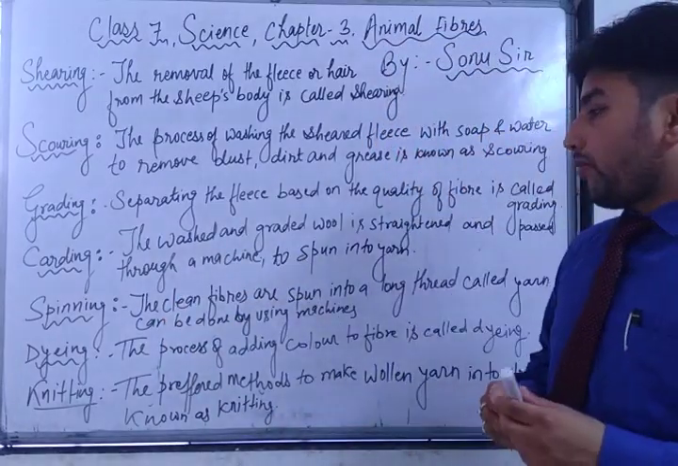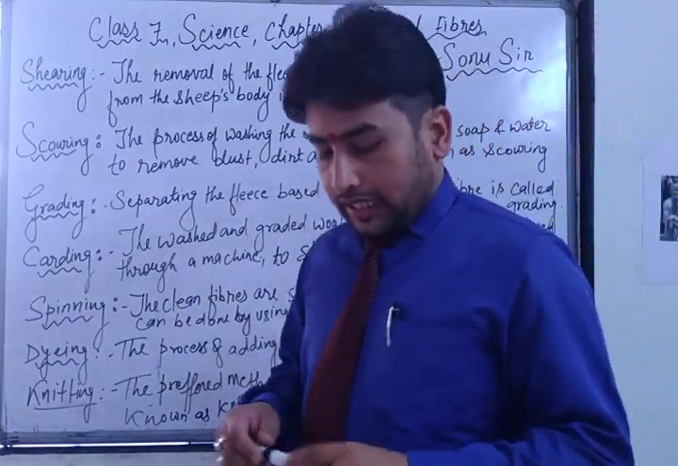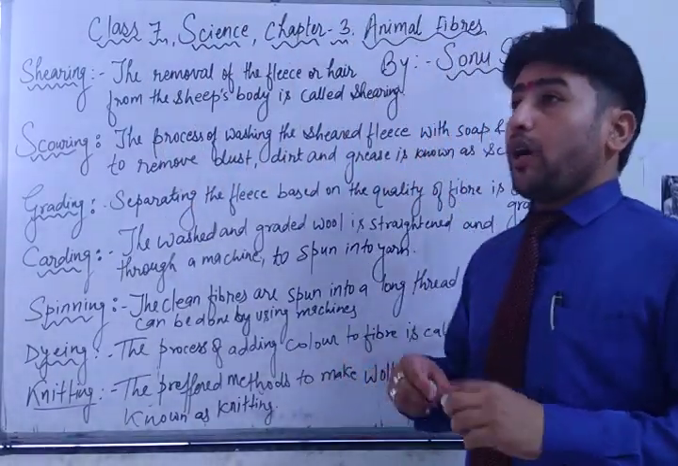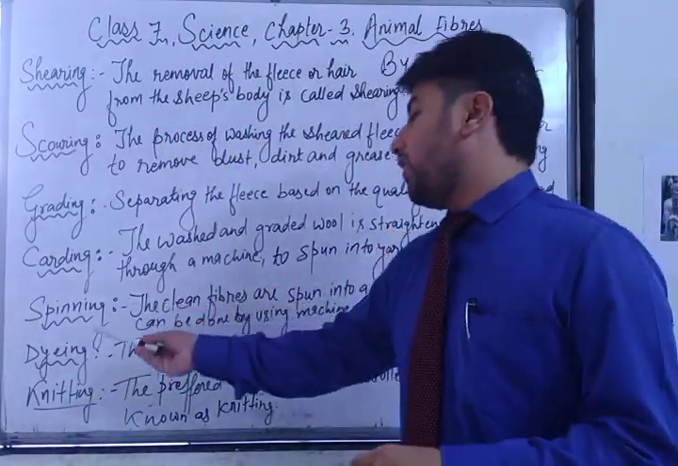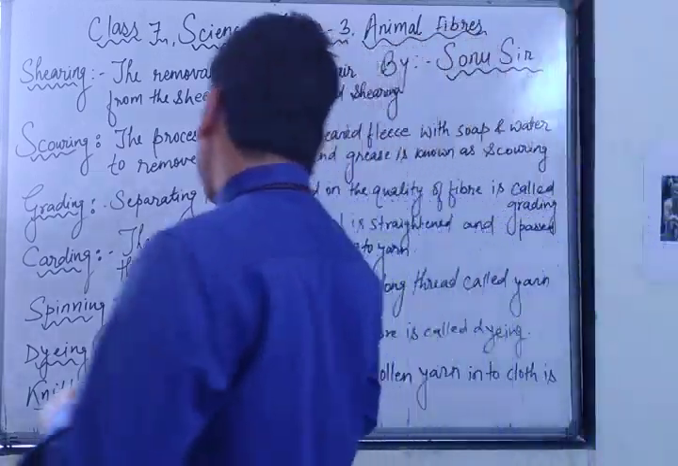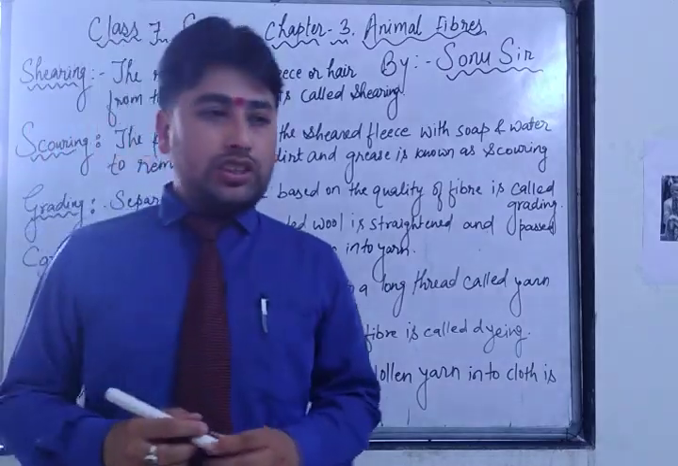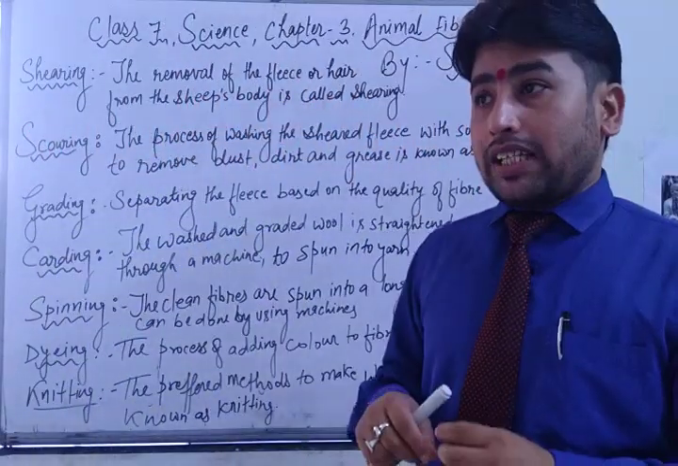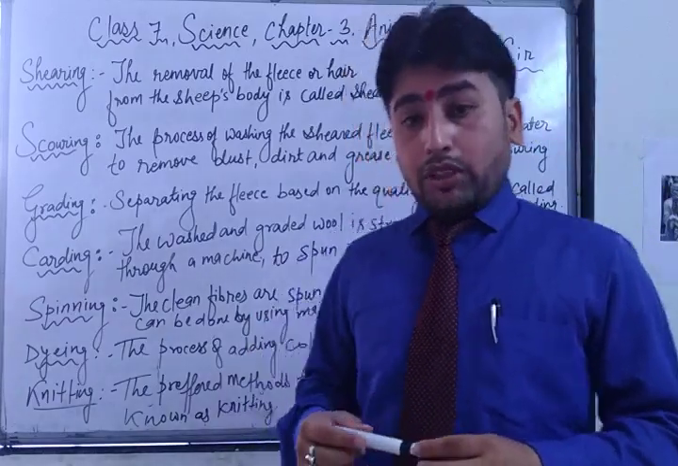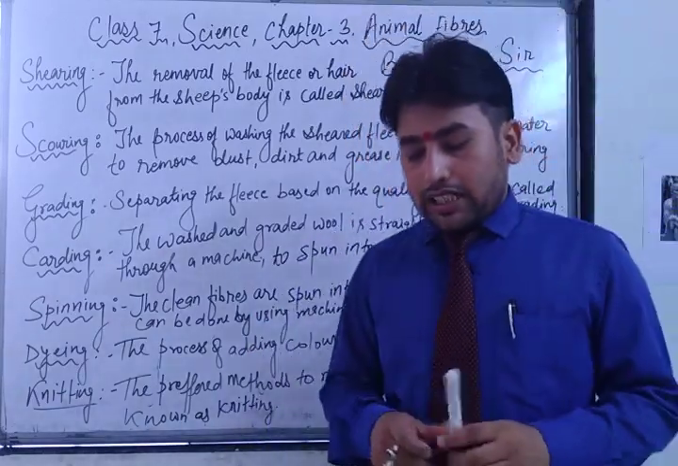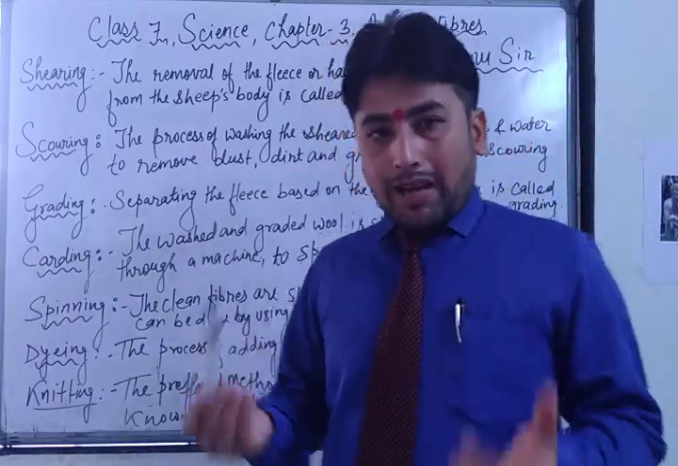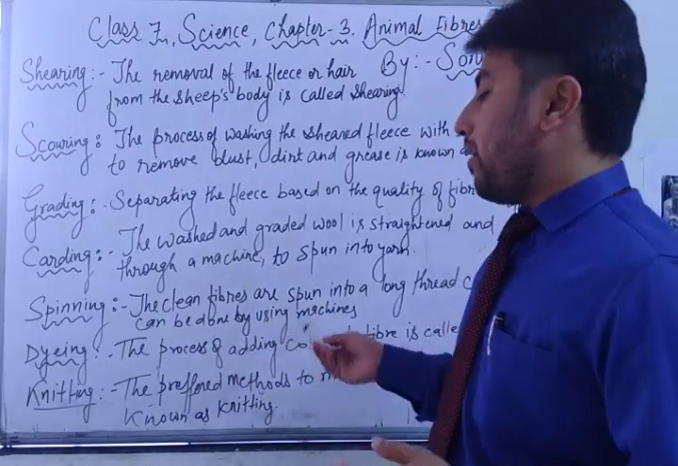Next one is spinning. The clean fibers are spun into a long thread called yarn. Means now we are going to make a thread. Spinning means the clean fibers are spun into a long thread called yarn, and it can be done using machines. In olden days it was done by charkha, but nowadays it can be done using modern technical machines. So this can be done either by hand, means charkha, or by machines.